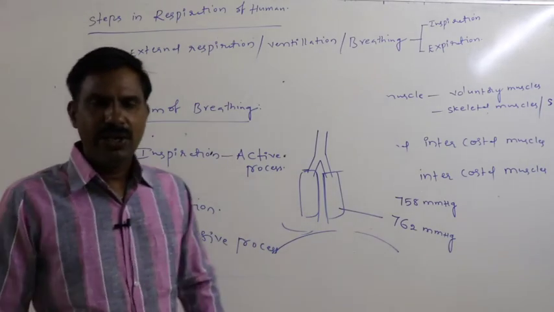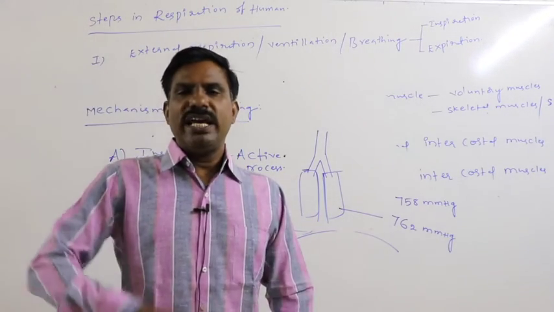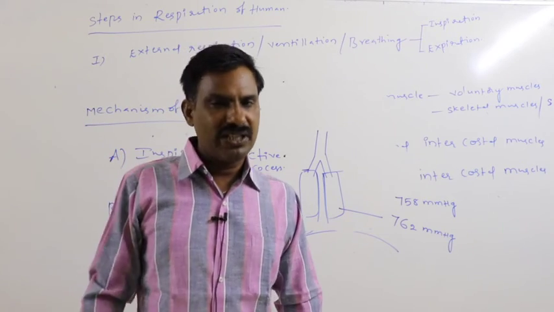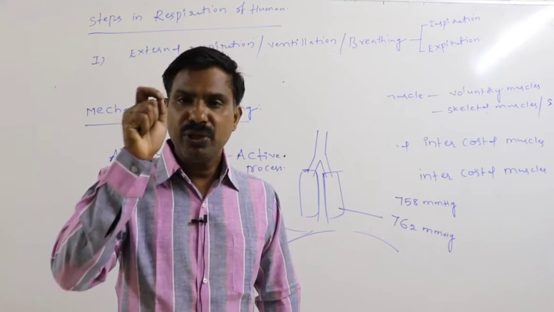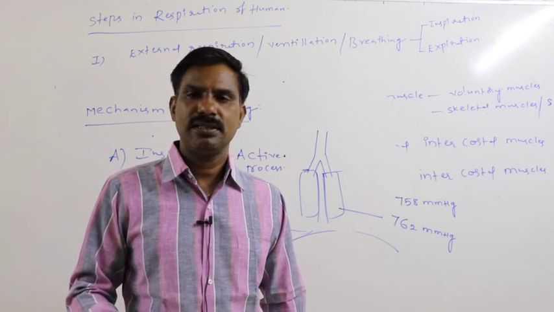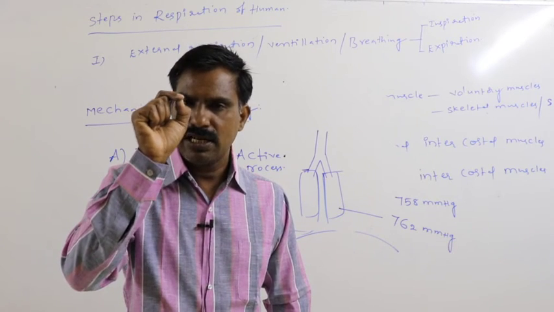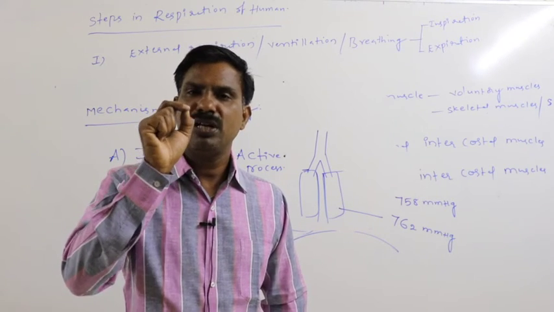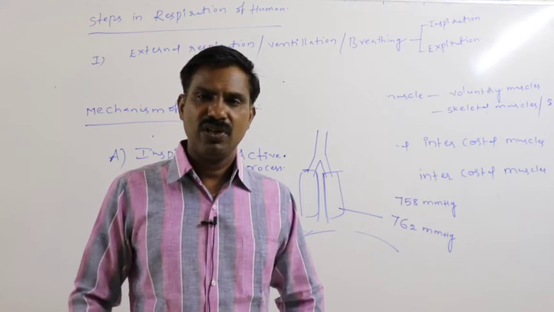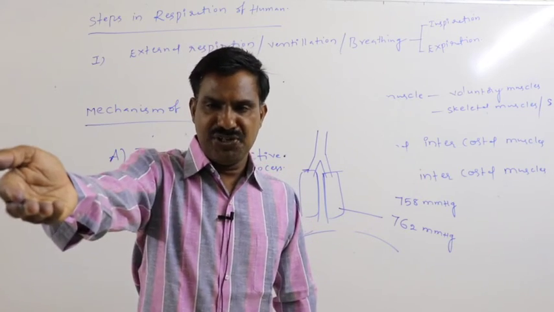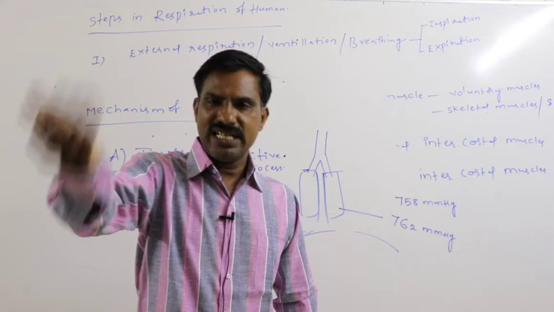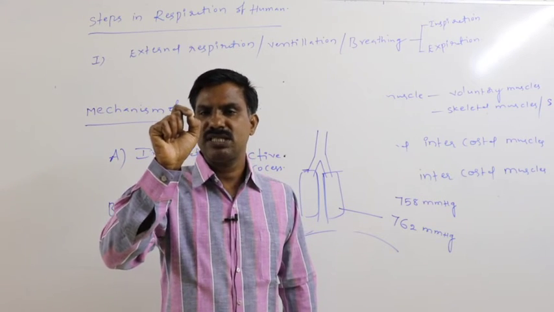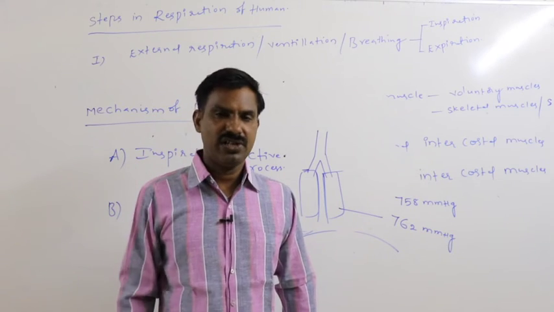But if we want to forcefully expire the air, for that purpose internal intercostal muscles and abdominal muscles must be contracted.